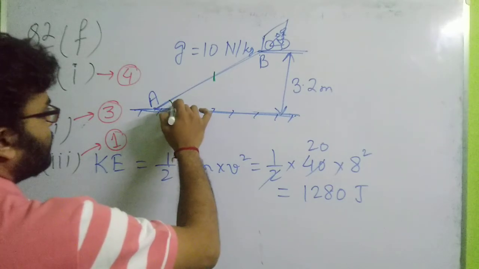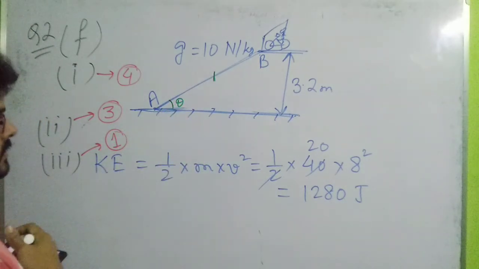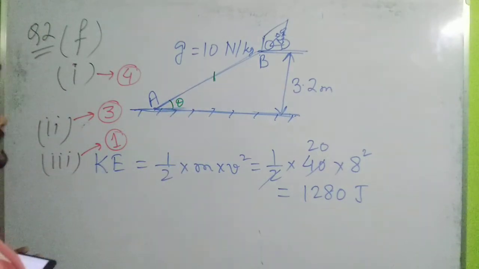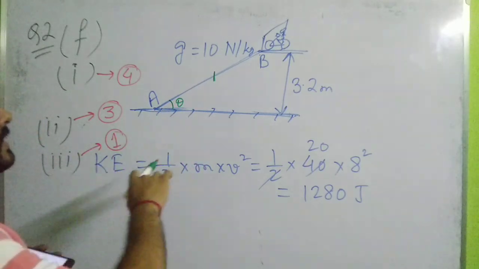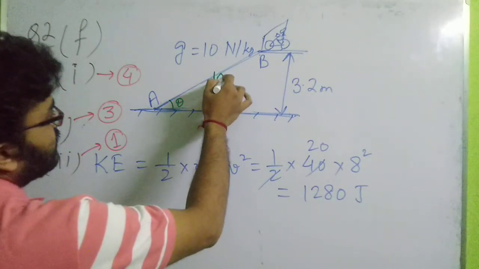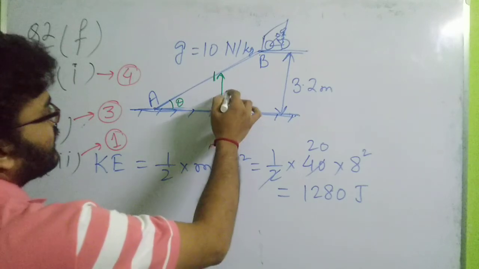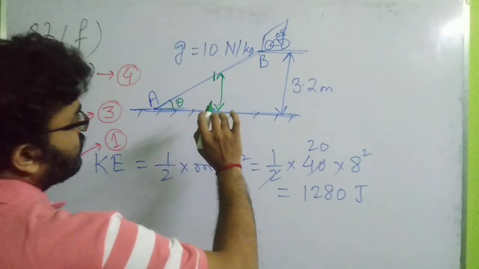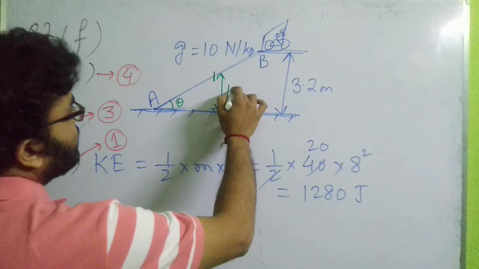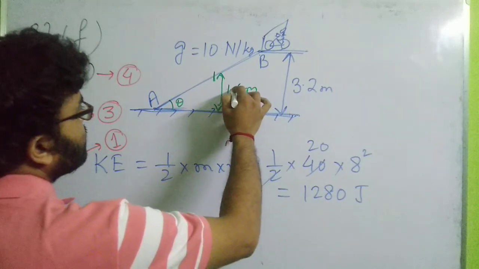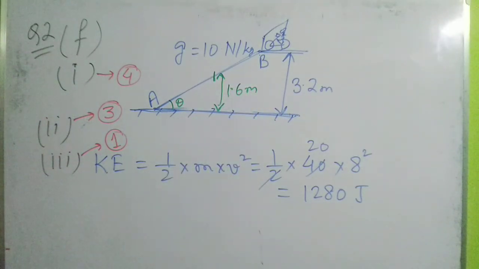No, the angle of the slope remains the same. So taking that into consideration, when she reaches the midpoint of the slope, the height will be half of the initial height. The initial height was 3.2 meter, so now the height becomes 1.6 meter. So the height is half.